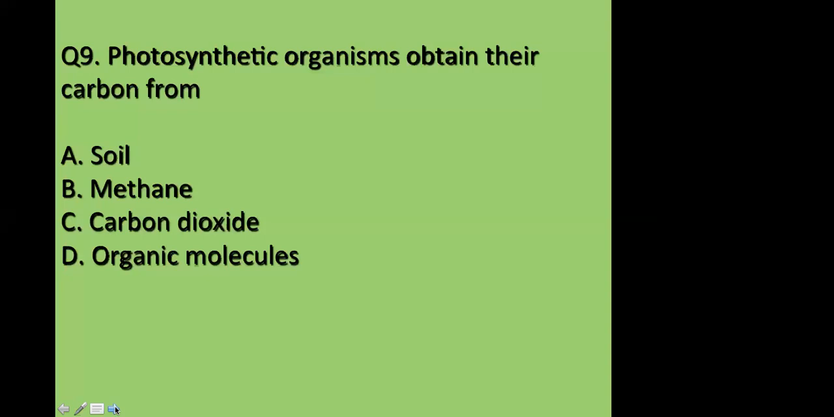So photosynthetic organisms, their basic requirement to perform photosynthesis is carbon dioxide. So from the carbon dioxide only, they can absorb the carbon, not the organic molecules here, because these are photosynthetic organisms. Our answer will be option C. Great, nice, everyone. Now let's move on to the next question.